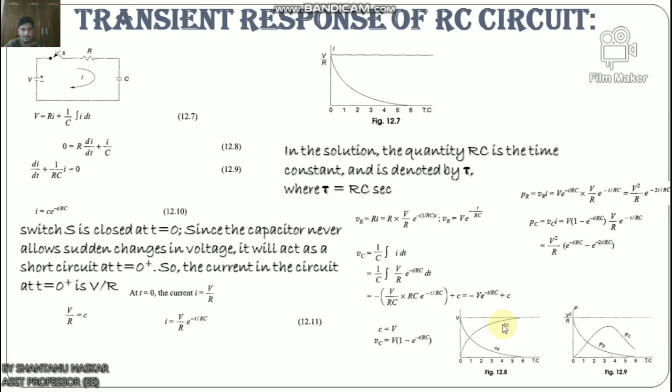Now the power equation is PR equals VR into I. Finally, this is the value of power: V square by R e to the power minus 2T by RC. Power in the capacitor is PC equals VC into I. Finally, V square by R into e to the power minus T by RC minus e to the power minus 2T by RC. So the power responses are shown in this figure. This is all the transient response of the RC circuit.